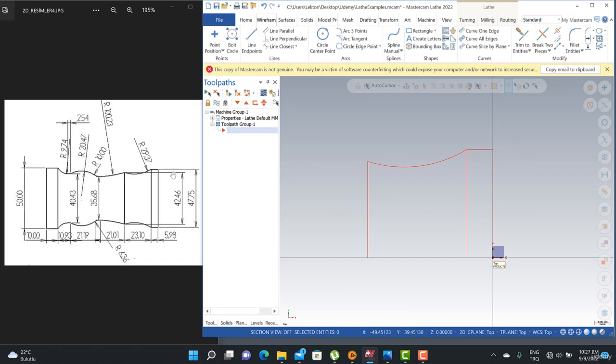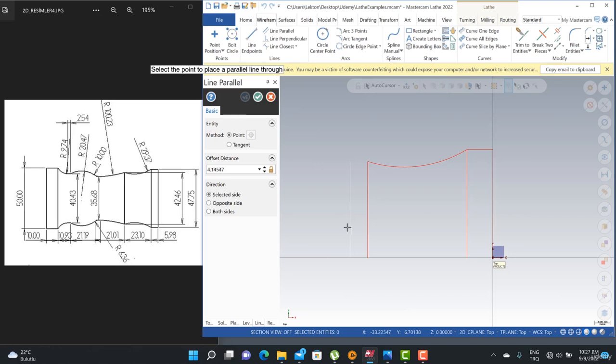After that, we can also see 35.68 here. I can also use the parallel line here. That can be 21.01, and hit the enter button.